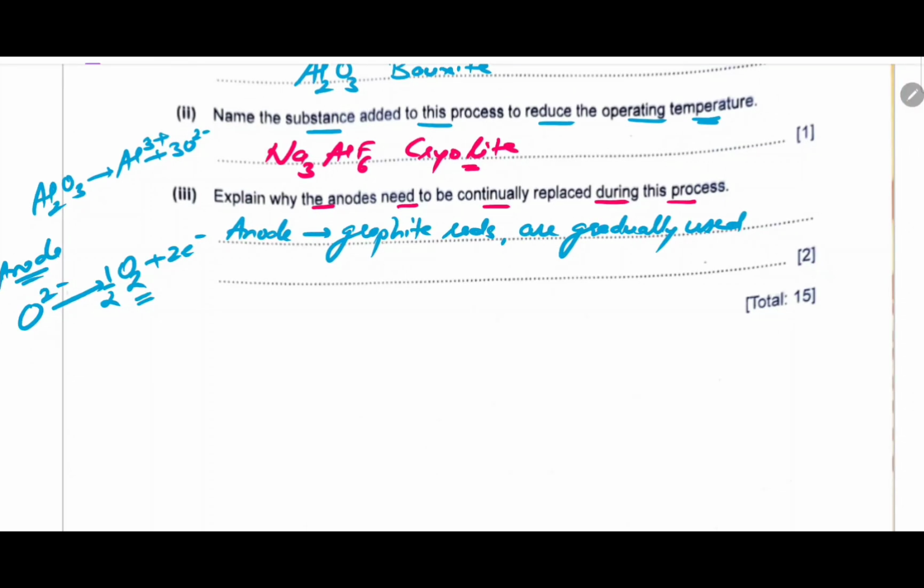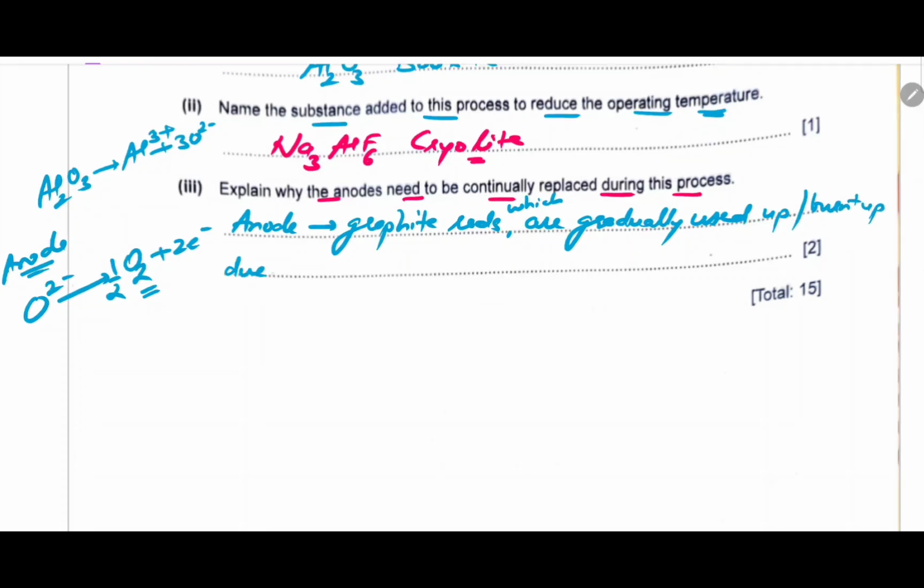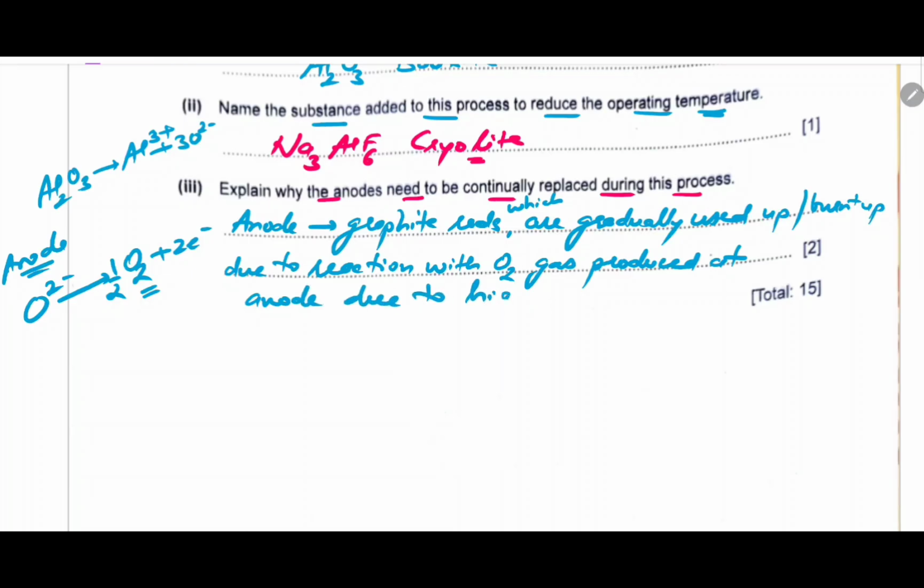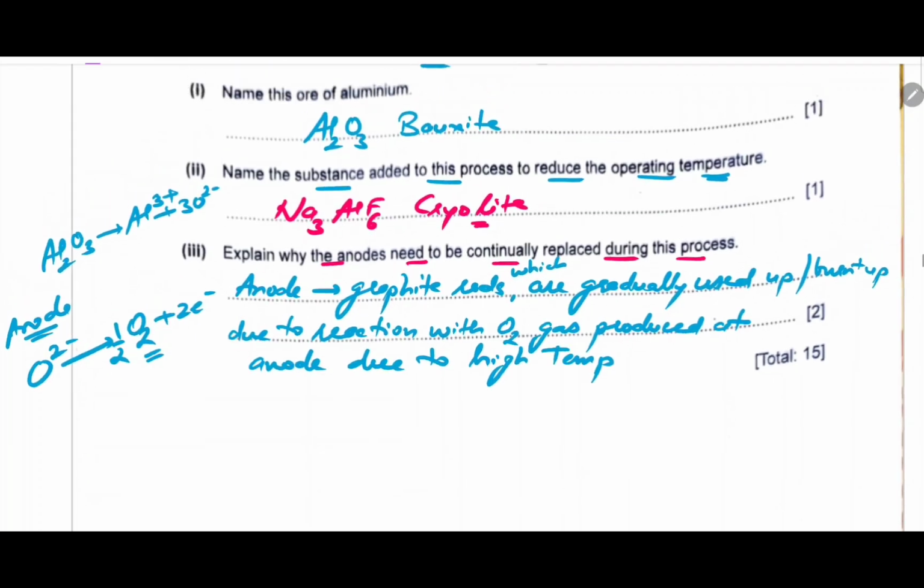What I will write: anodes made up of graphite rods are gradually used up or burnt due to reaction with oxygen gas produced at the anode due to the high temperature of electrolysis. Okay, that should be the answer for this question.